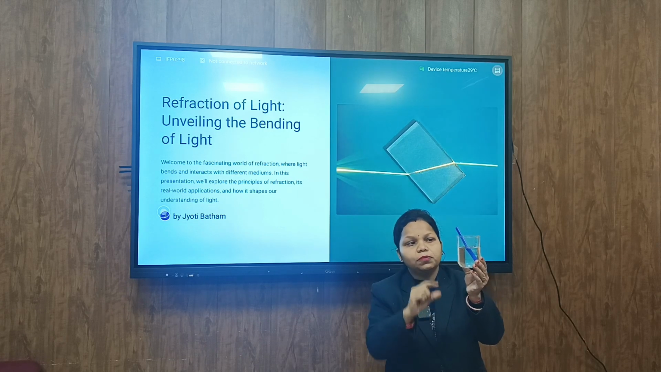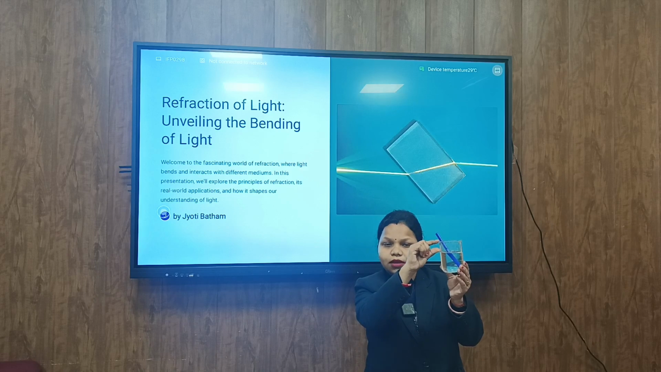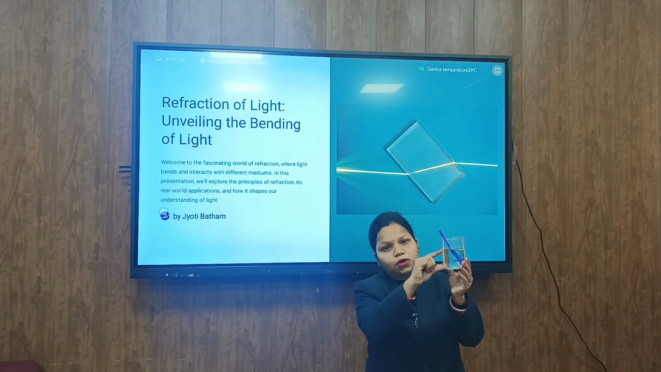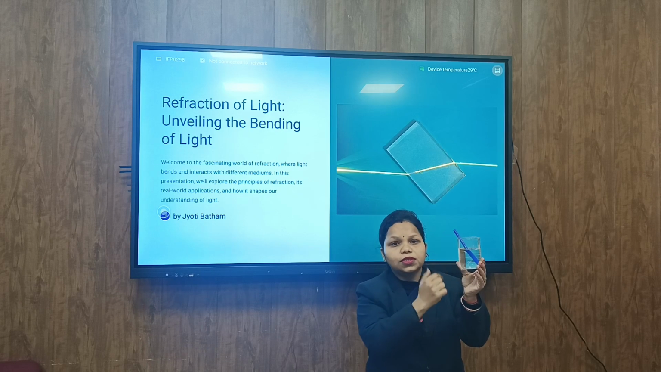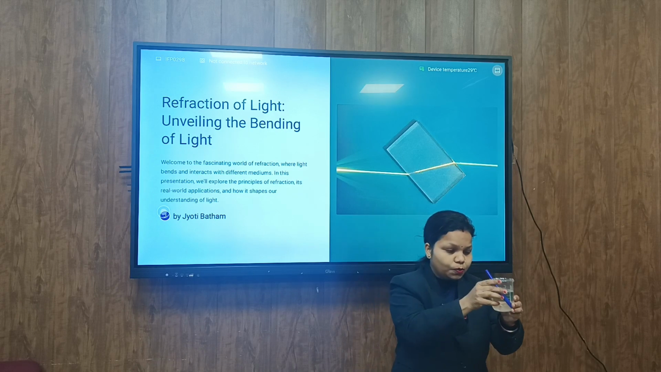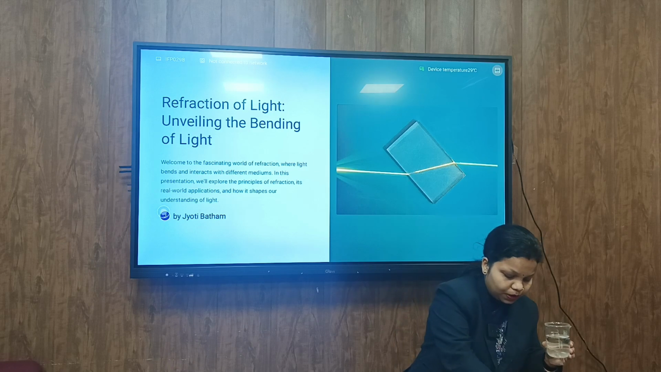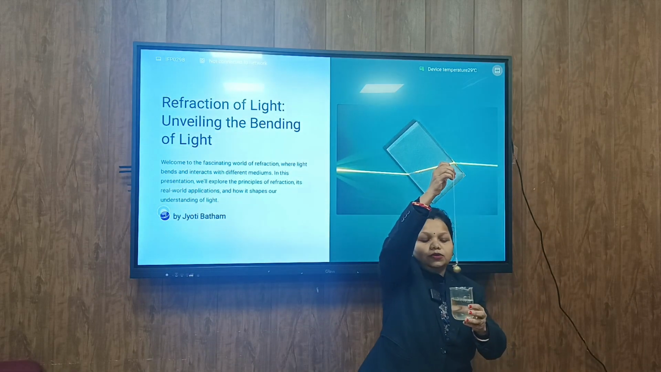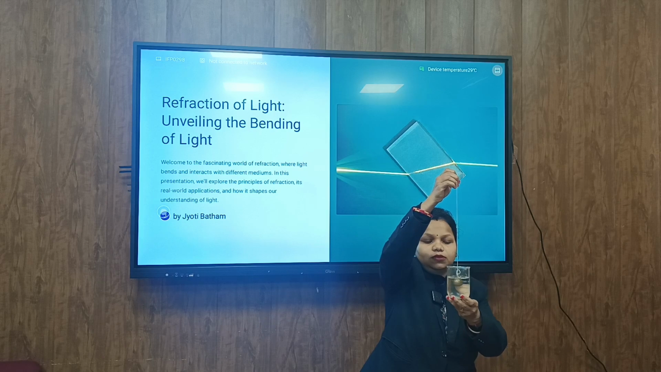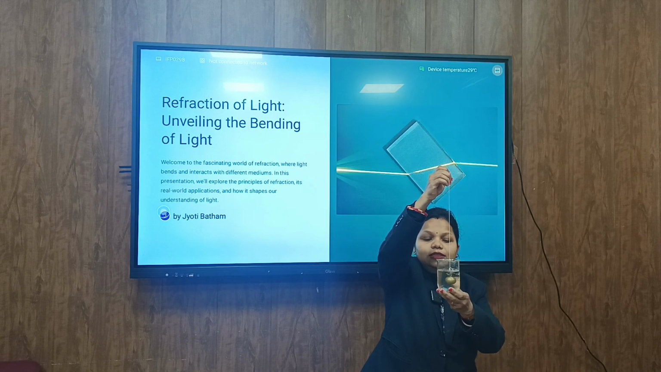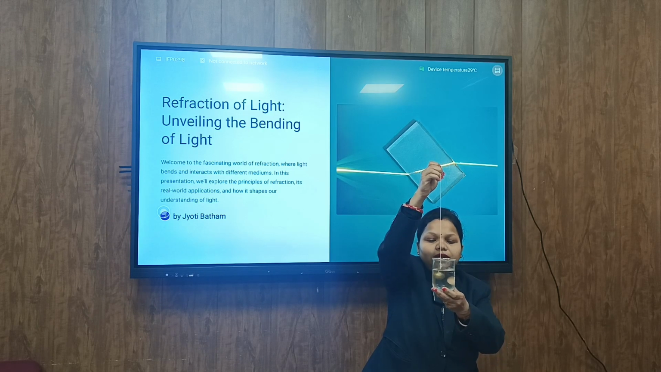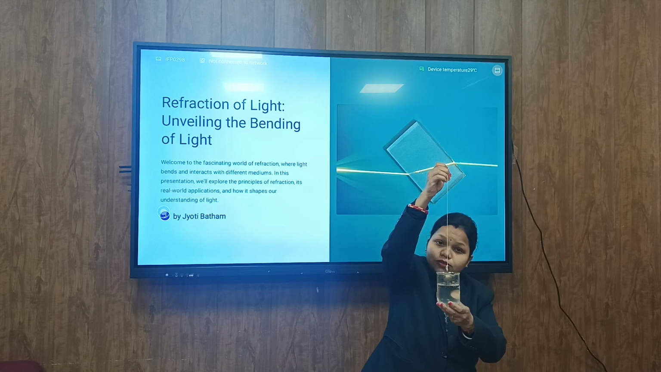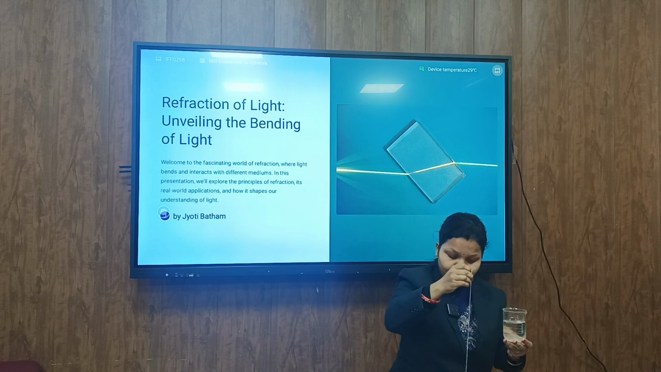Now there are two mediums present in this glass of water: one is air and the other is water. When light passes through two different mediums, it shows refraction. Similarly, when I dip this simple pendulum or this object into the water, you can see that it becomes wider in shape. When I remove it, it comes back to its original shape. When I dip it, it again becomes wider. This is also an effect of refraction.